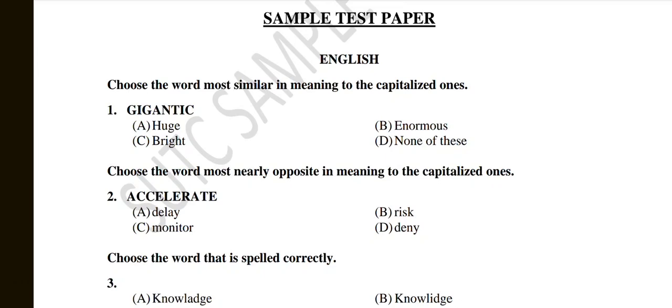In previous videos I had shared subject weightage, test syllabus, and past papers of University of Sindh entry test for 2025. In this video I am going to share the official test sample paper for the pre-entry test 2024 that will be conducted on 13th October and 20th October 2024. So in English,